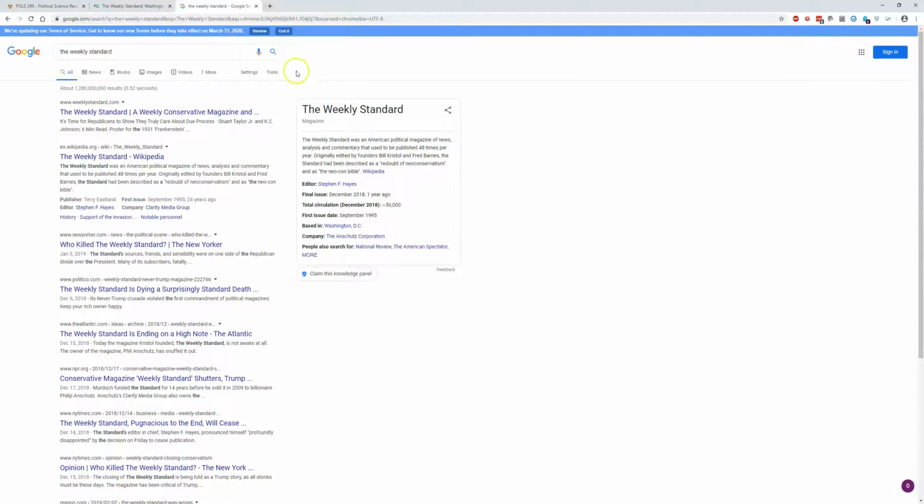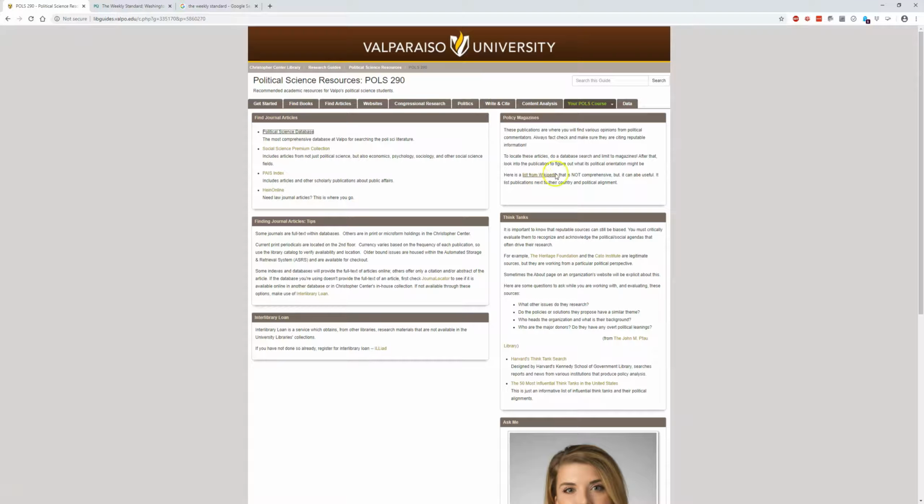I'm going to look at this box on the right here. It talks about how this publication is described as the redoubt of neoconservatism and as the neocon Bible. So this is a neoconservative source. Another way you can figure that out is to go back to your library research guide, where Professor Old has provided a list of these publications.